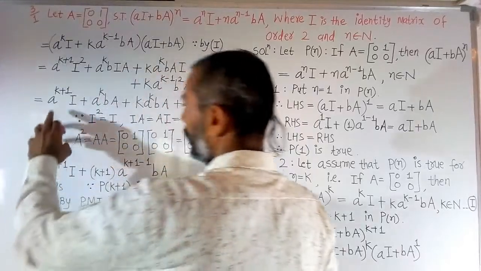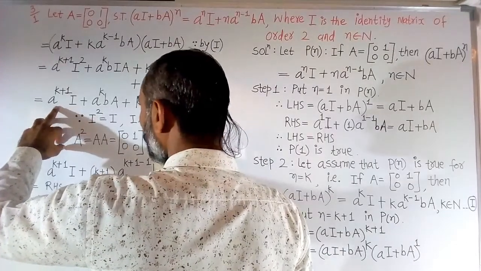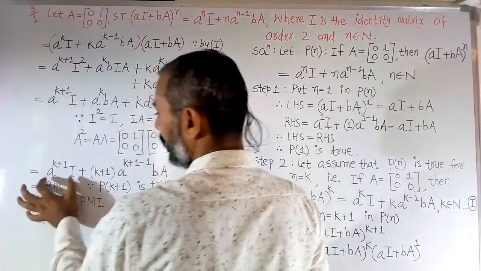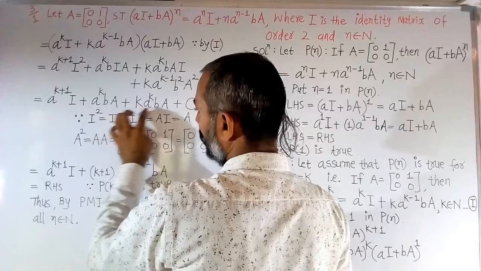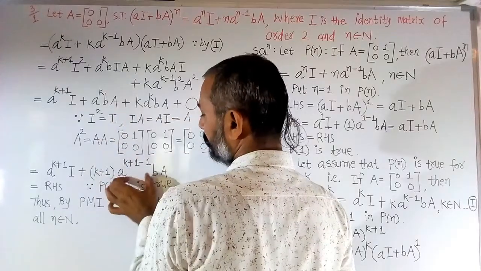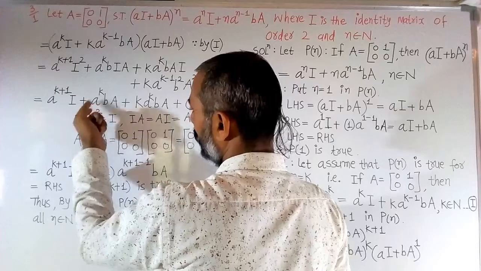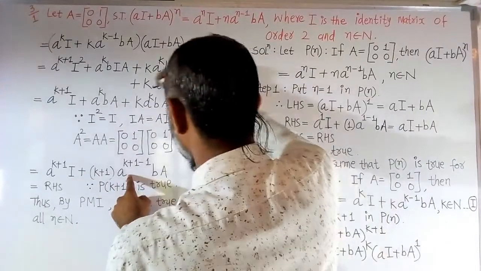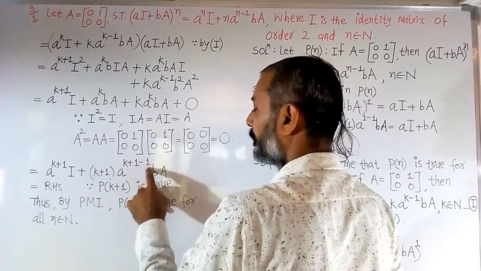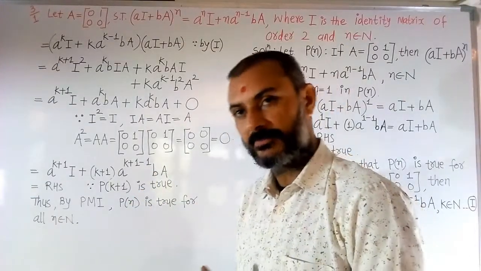Okay, so after that, now a^(k+1) into matrix I. Here a^k bA, a^k bA is common. So what remains? k, and here 1 remains, k + 1. And for a^k, we write a^(k+1-1). We write the term in the form of k + 1.